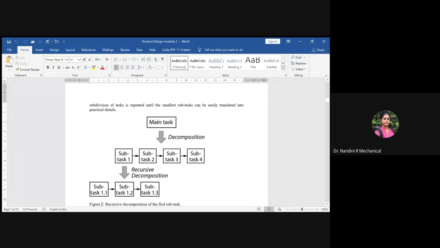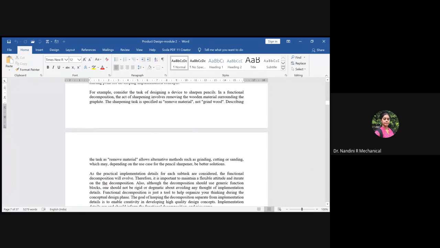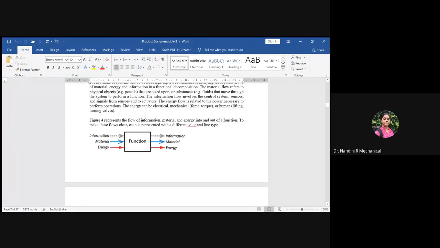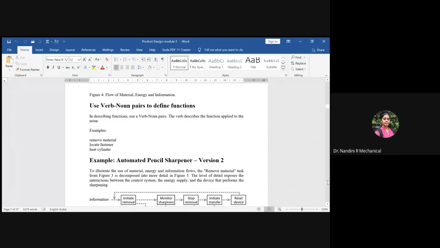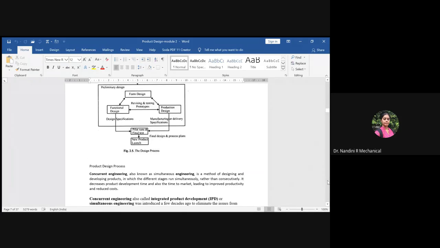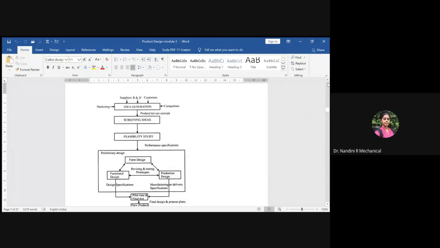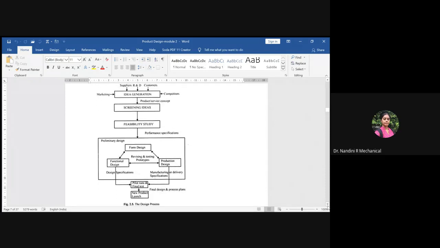What do you mean by functional decomposition, recursive decomposition? Explain with the example. Okay. These are just the examples. And one more thing related to the final design process.